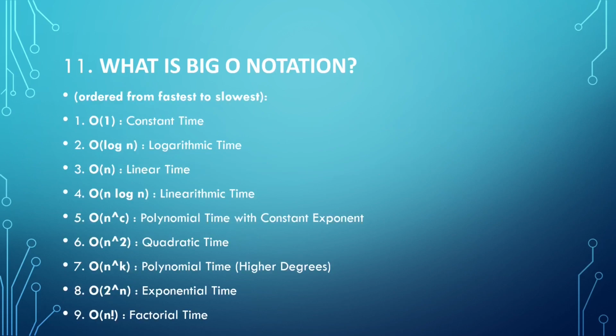I have listed the O notations in the order of performance of an algorithm. O(1) is the fastest performing algorithm, constant time. O(log n) is logarithmic time. O(n) is linear time. O(n log n) is linearithmic time.